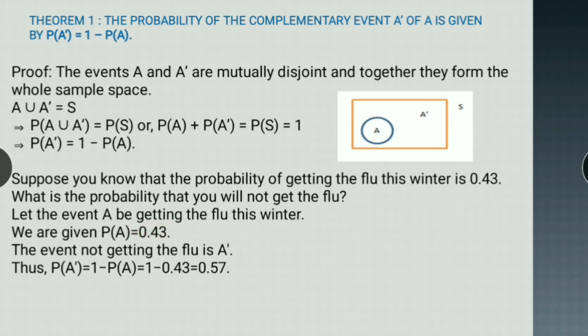Then event A dash will be the event of not getting the flu. So probability of A dash will be equal to 1 minus probability of A by our theorem 1. So 1 minus 0.43 is equal to 0.57.